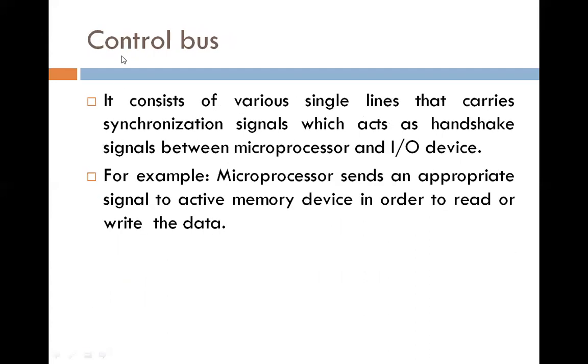Then the control bus. It consists of various signals that carry synchronization signals which act as handshake signals between the microprocessor and input output device. For example, the microprocessor sends an appropriate signal to activate a memory device in order to read or write the data.